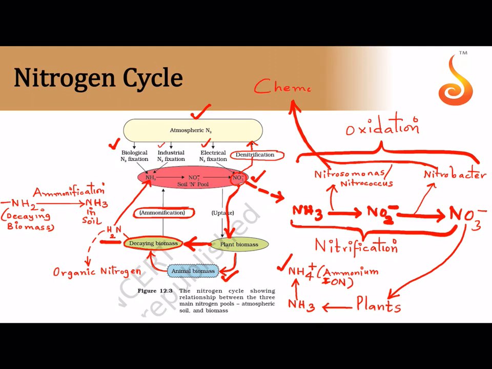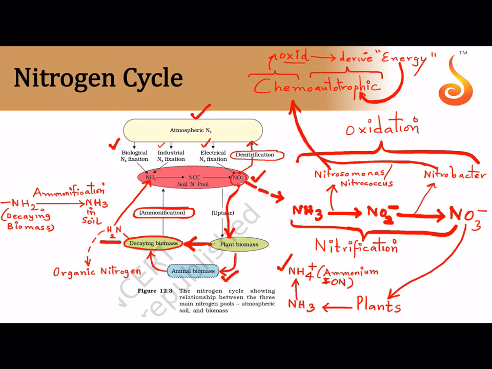These are all chemosynthetic or chemoautotrophic bacteria. What do you mean by chemoautotrophic bacteria? They can make their own food. That's why they are called autotrophic. They are called chemo because they are mostly involved in oxidation reaction, and they derive energy from oxidation reaction. So by carrying out oxidation of mineral components, they derive energy which is going to be used for the process of making food from the atmospheric carbon dioxide.